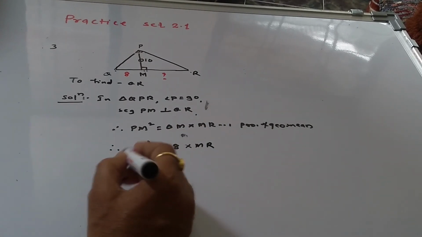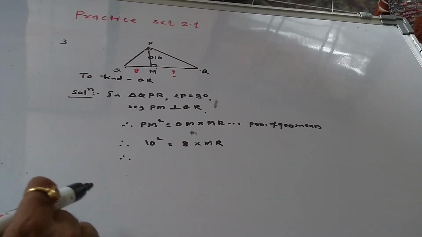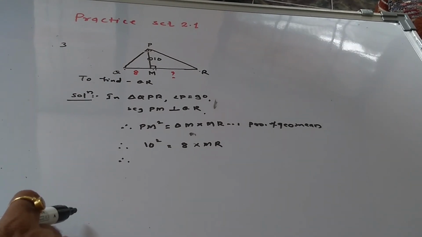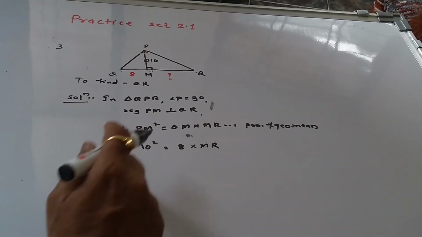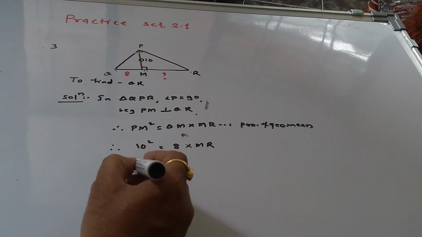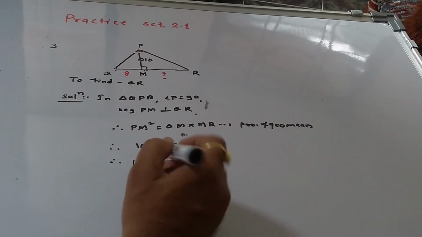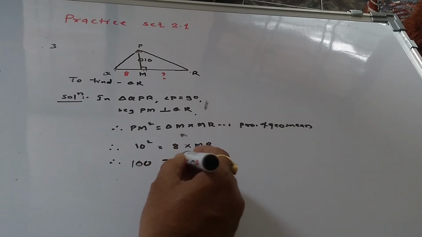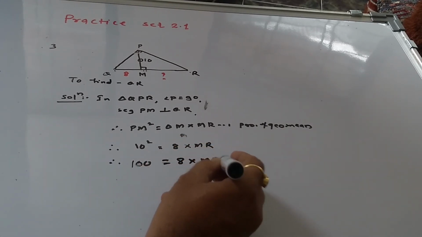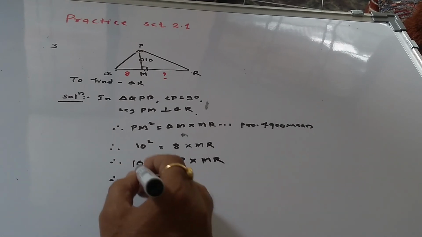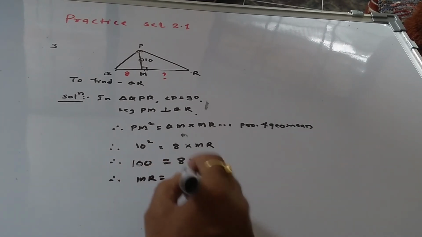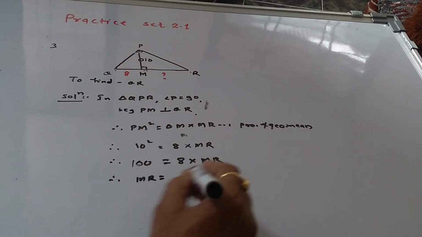So now we have 10 square means 100 is equal to 8 into MR. So therefore MR is equal to 100 upon 8.